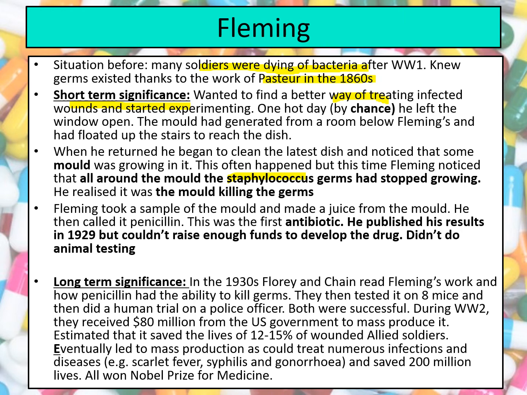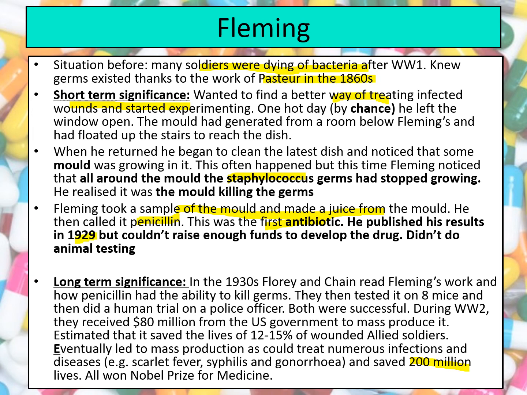So he decided to take a sample of the mould and made a juice from it, and he called this penicillin. Now, obviously, at the time, he didn't know the significance of this discovery. He had basically discovered the first antibiotic, something that has already saved the lives of about 200 million people. Now, he did that experiment in 1928 and published his results in 1929.